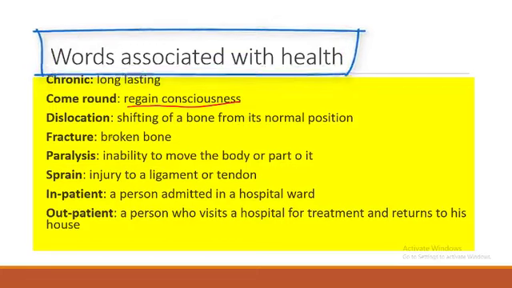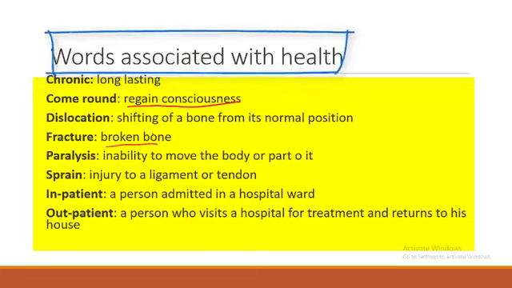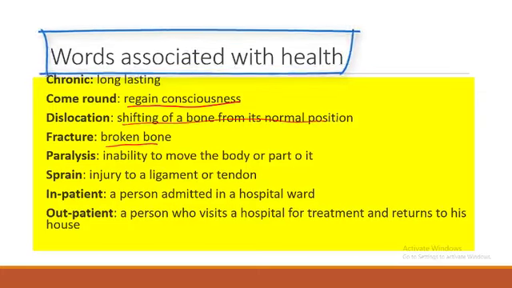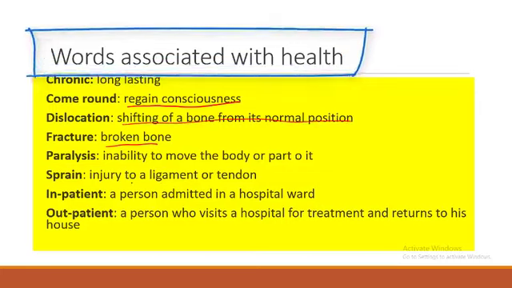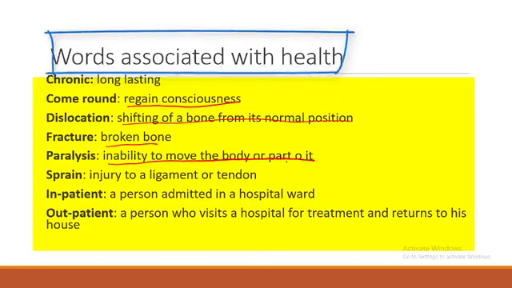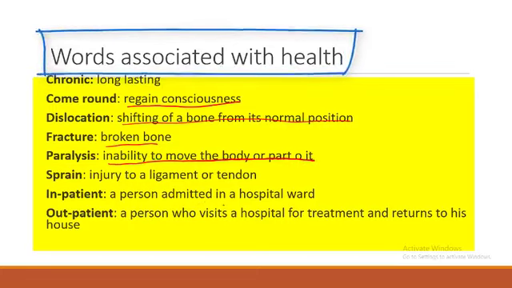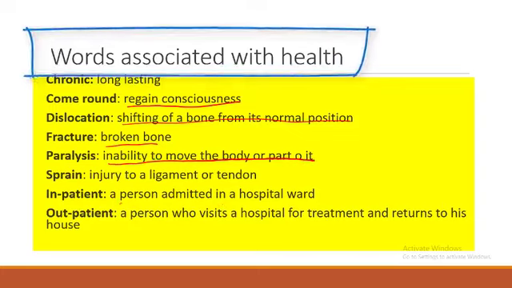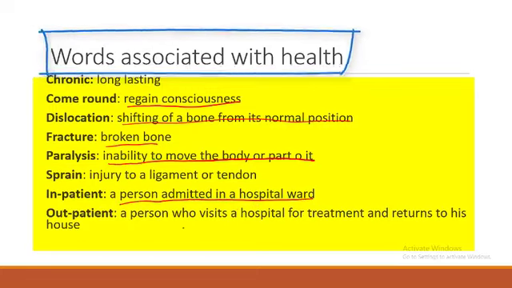And you have a fracture. Fracture is a broken bone, while a dislocation is just shifting of the bone from its normal position. And paralysis simply means the part of the body is unable to move. But we have sprain, patients, and inpatients, somebody admitted in the hospital. So when you admit somebody in the hospital, you say the person is an inpatient.